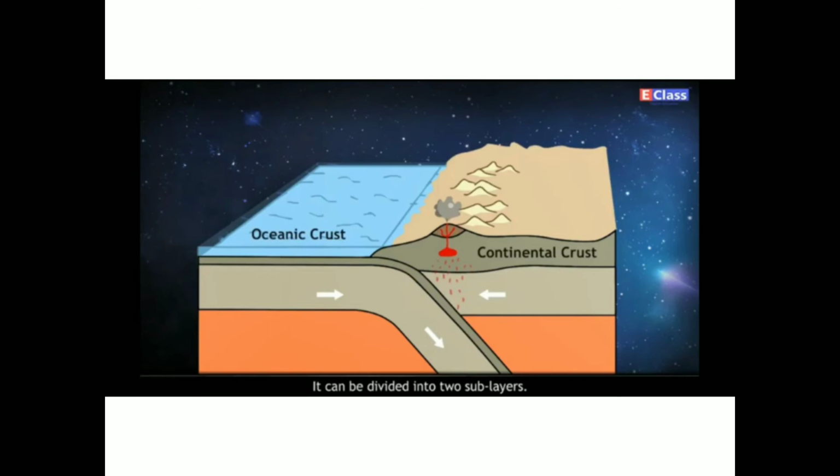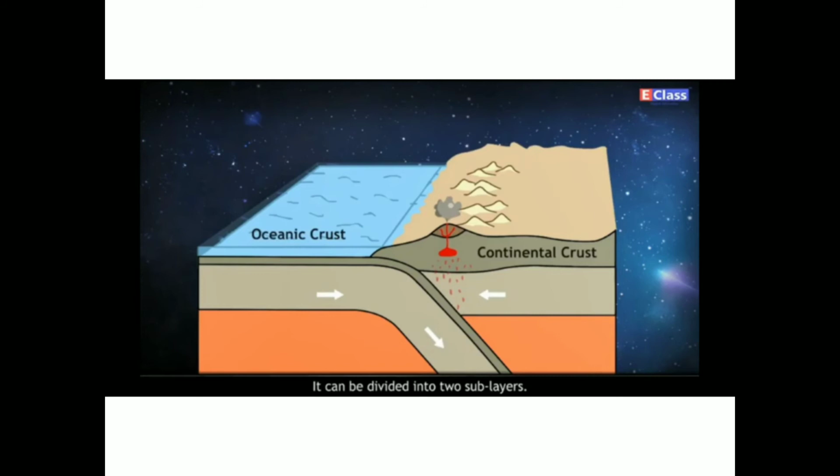Continental crust. The continental crust is mainly composed of silica and aluminium. Because of the high proportion of silica and aluminium, the layer was earlier known as the Sial. The density of continental crust is 2.65 to 2.90 grams per centimeter cube. The thickness of the layer is approximately 30 kilometers. Granite rocks are mainly found in this layer.